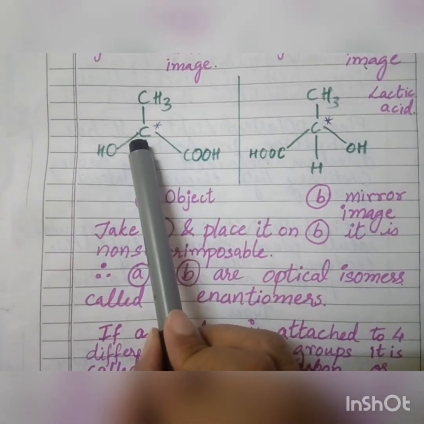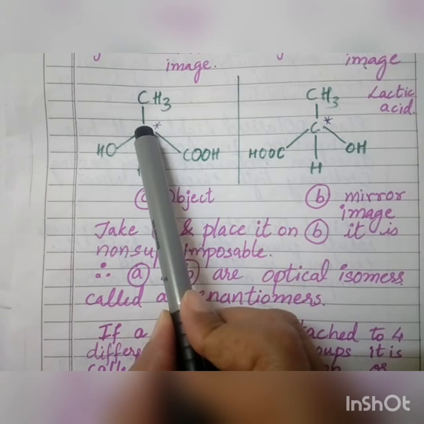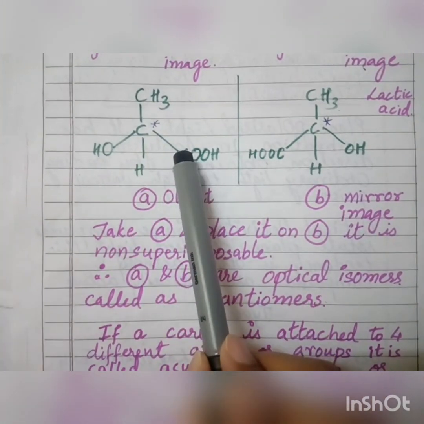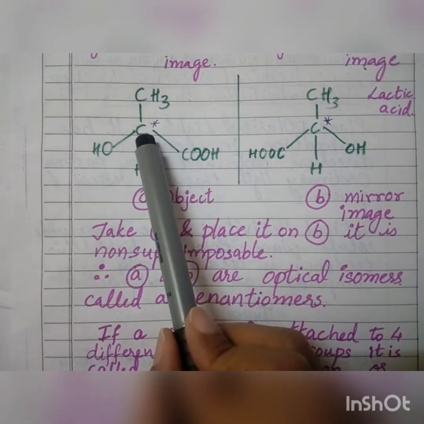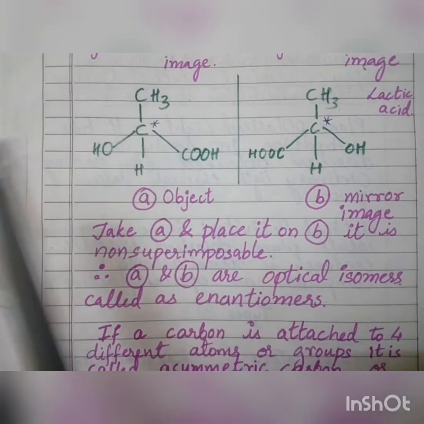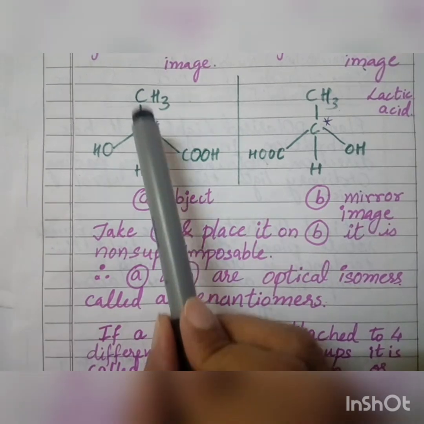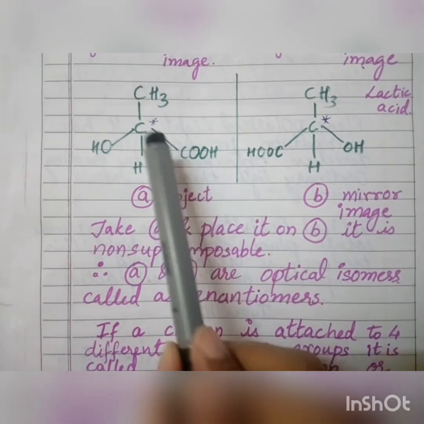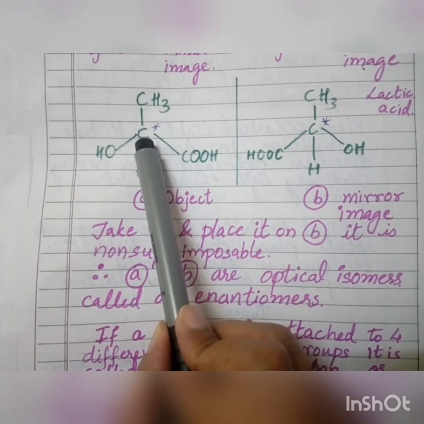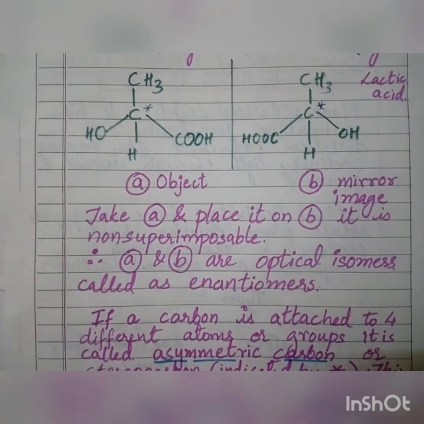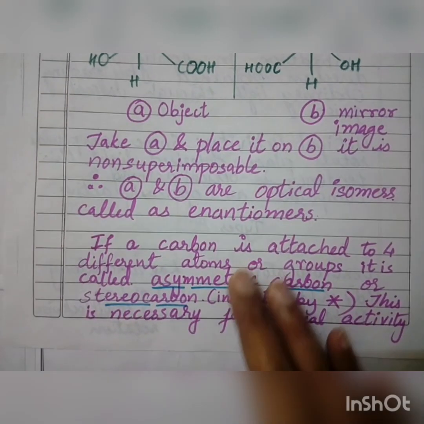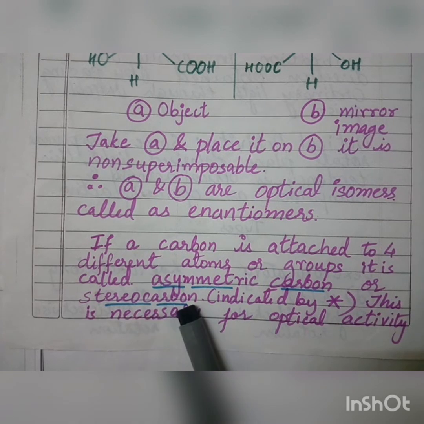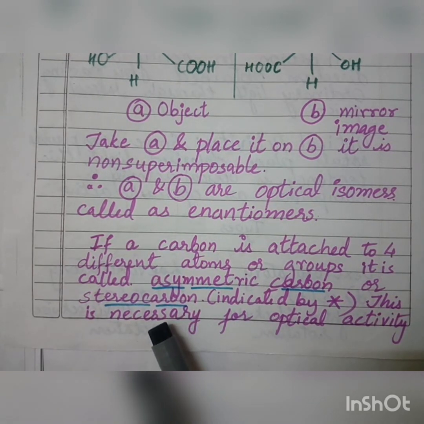So what is an asymmetric carbon? This carbon is attached to 4 different atoms or groups of atoms. That means there is no symmetry, it is asymmetric. So this carbon is attached to 4 different atoms or groups of atoms. Such a type of carbon is called what? It is called asymmetric carbon. So we call it asymmetric carbon, or it is also called the stereocarbon.